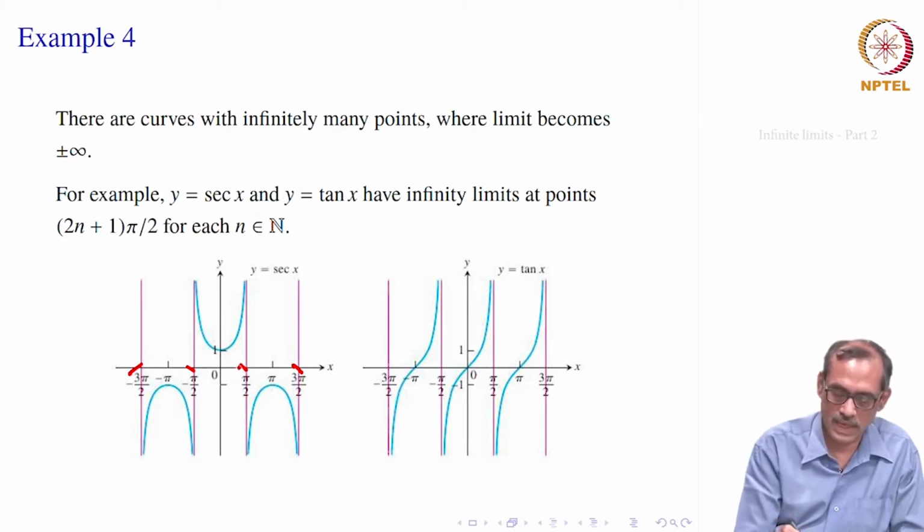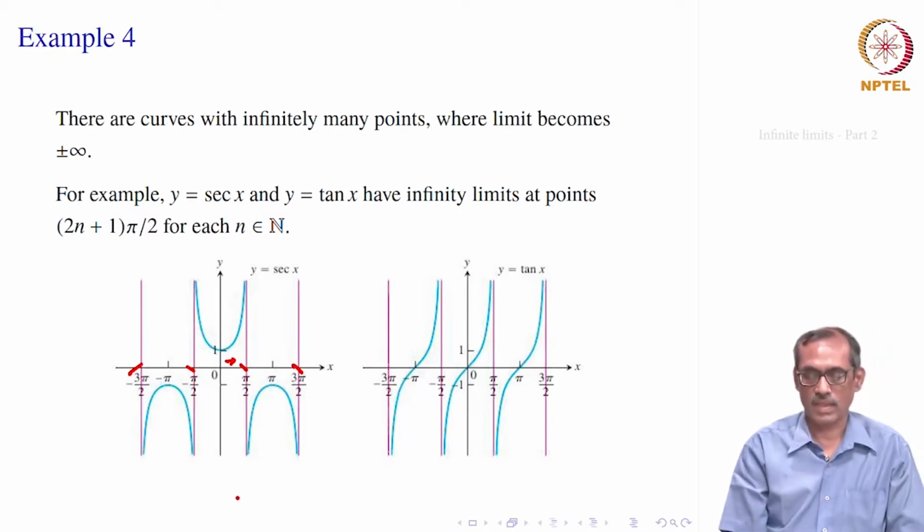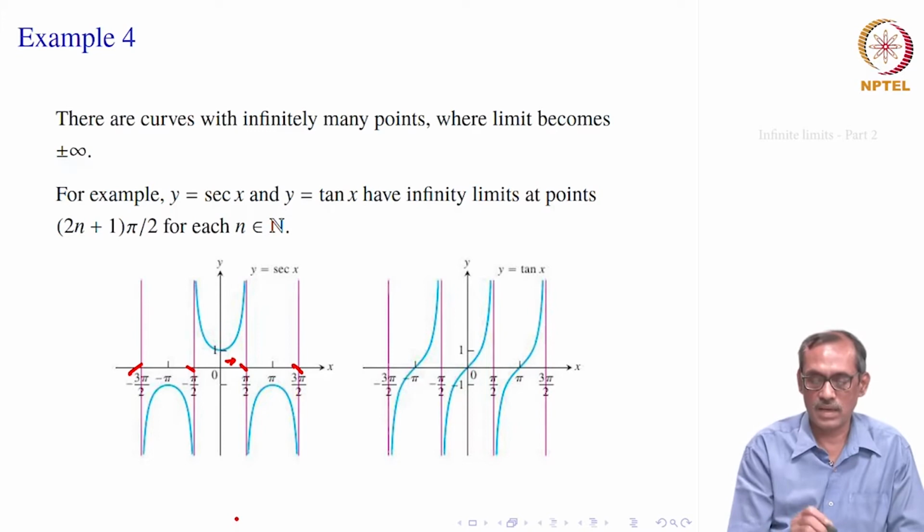As x goes to pi by 2 from the left, y goes to positive infinity and it touches the curve on the top one. When x goes to pi by 2 from the right side, it touches this other curve. Similarly for all the odd multiples of pi by 2.